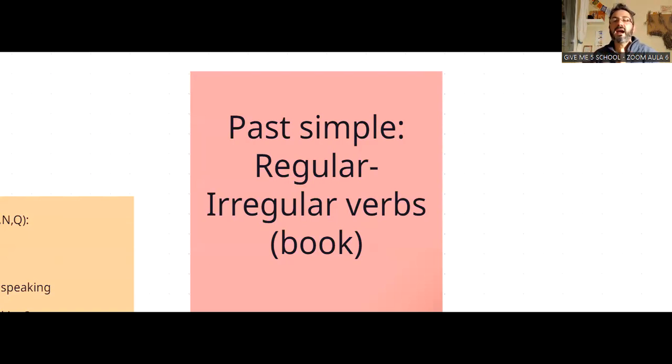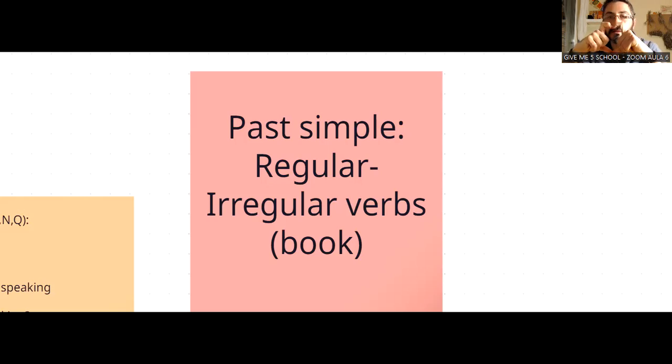What are irregular verbs? Irregular verbs are a list of verbs that, if we want to put them in the past or in the past participle, don't worry now about the past participle, no te preocupes por eso, only past simple, today's past simple, we have to learn by heart.